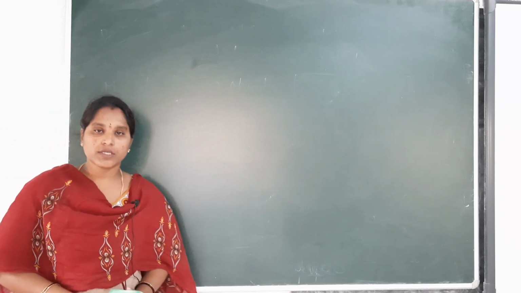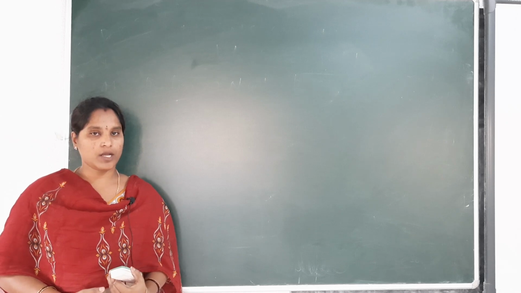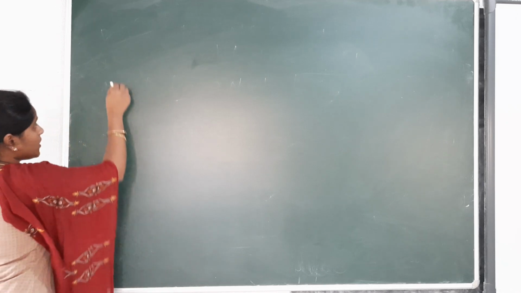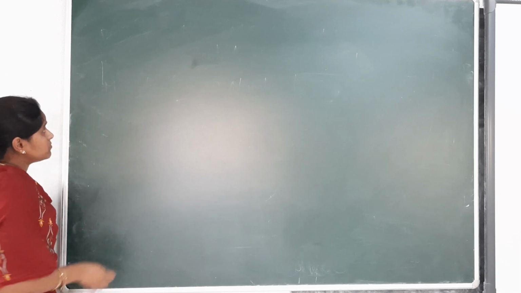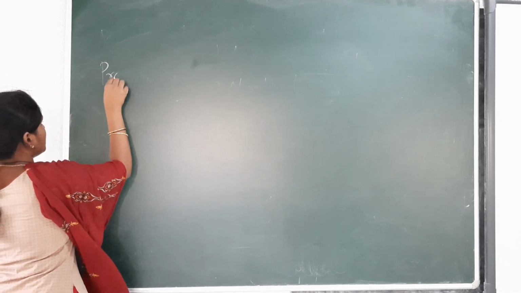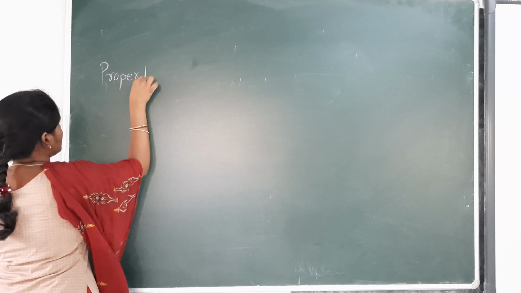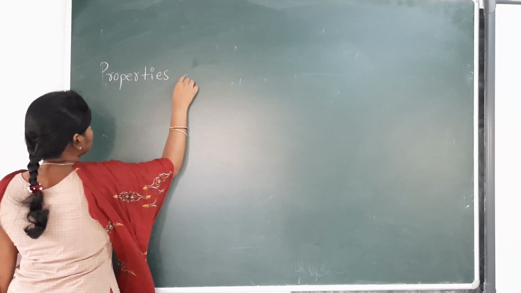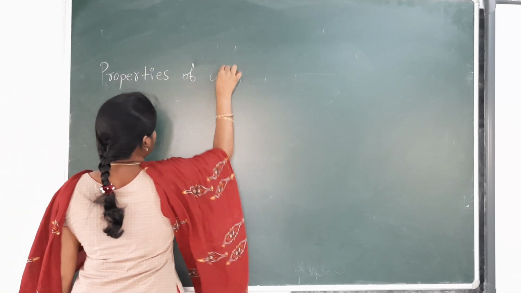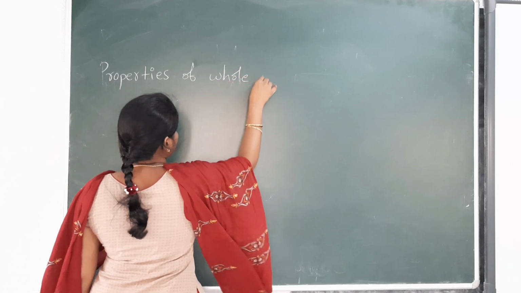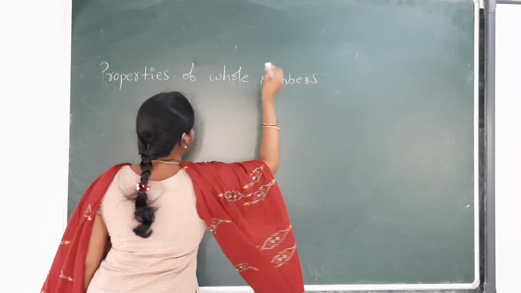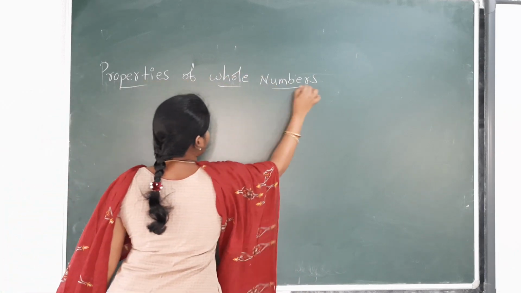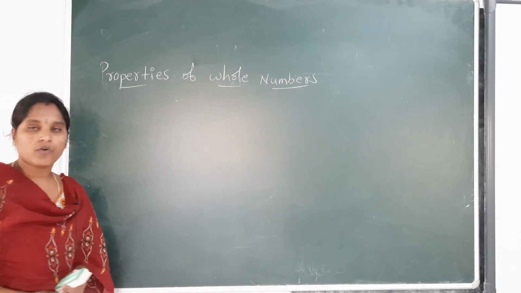Next we are going to discuss properties of whole numbers.